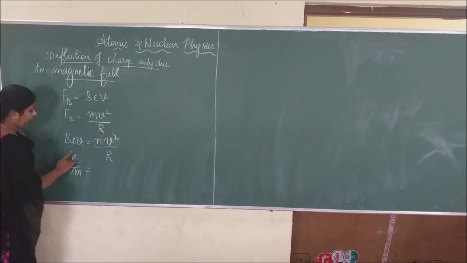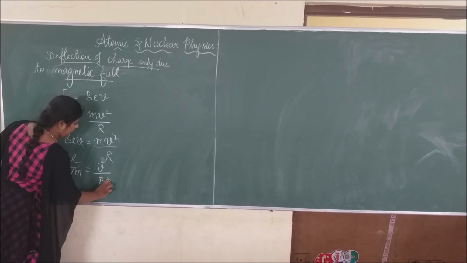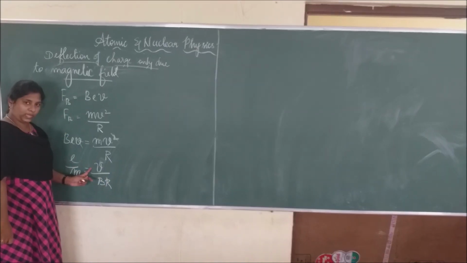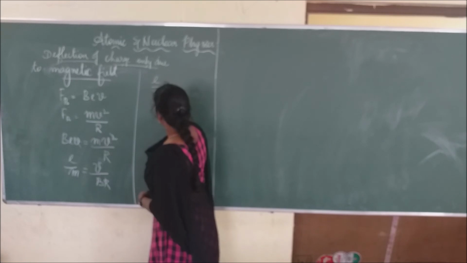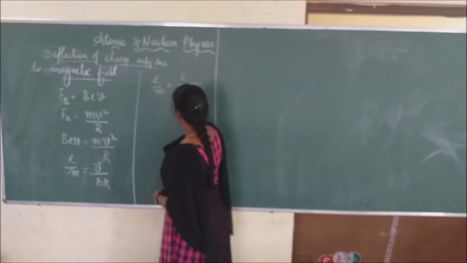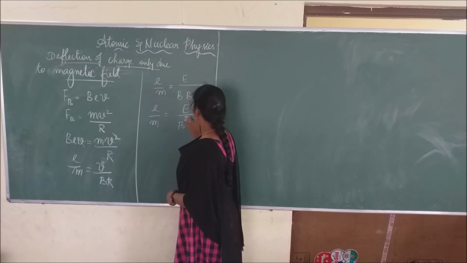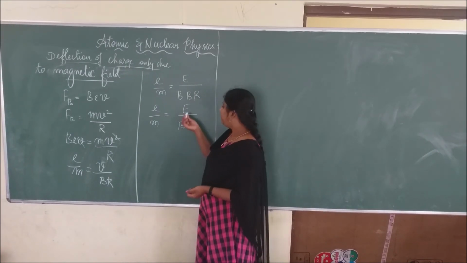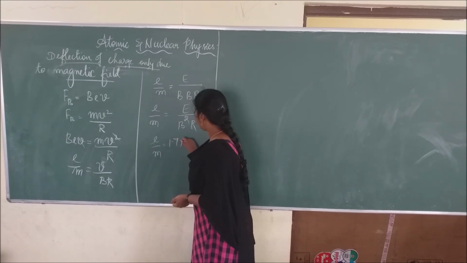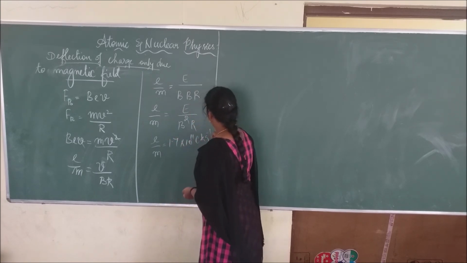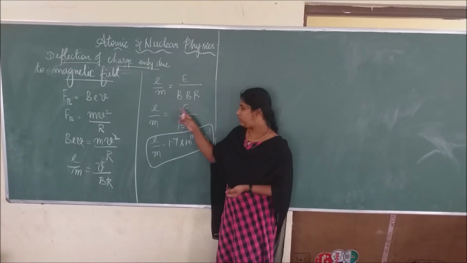So E by m equals V by Br. We already know the V equation, V equals E by B. I substitute here: E by m equals E by B into Br. B into B is B square.